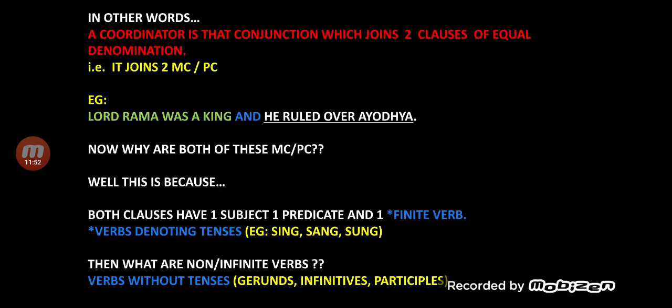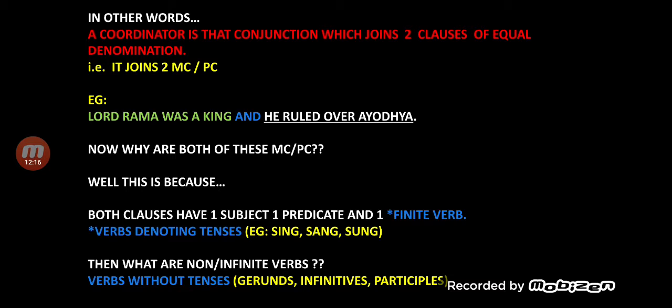And that's the reason, when these two are having one subject each in their parts, one predicate each in their parts, and one finite verb in their part, I guess you've understood the meaning. It joins two main clauses. What joins two main clauses? The coordinator.